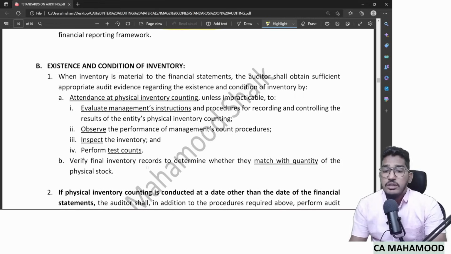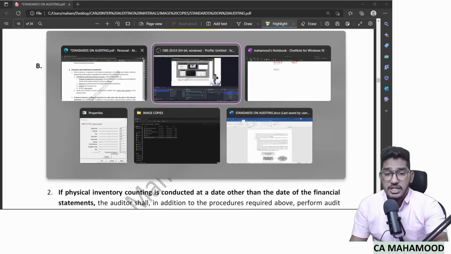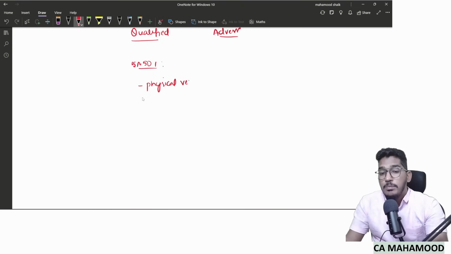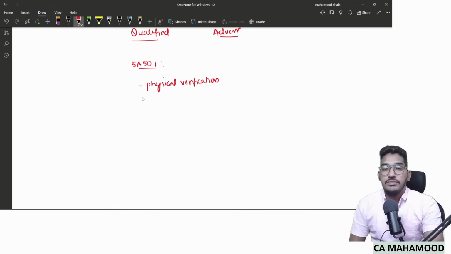What will I do? I will try to do physical verification. That's what even the standard says. The auditor should try to obtain evidence regarding existence and condition of inventory by doing physical verification, not directly doing, but by attending the physical verification whenever it is done by the management.